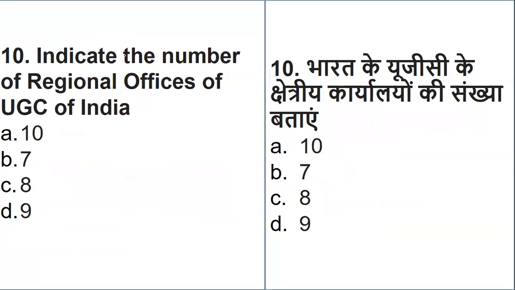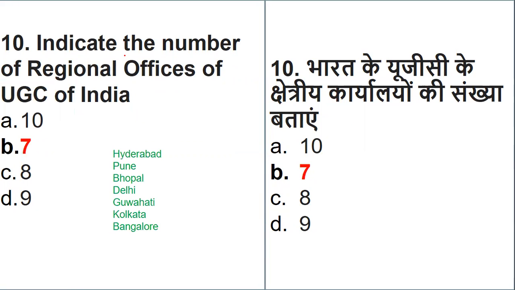Fine. Okay, next. Indicate the number of regional offices of UGC. If you remember, yesterday we did it for national education. Now we are going to do it for UGC. So what is the number of regional offices of UGC? 10, 7, 8, 9. You have to tell the right number. Let's see how many of you can judge it correctly. So yes, the right option is option number 7.